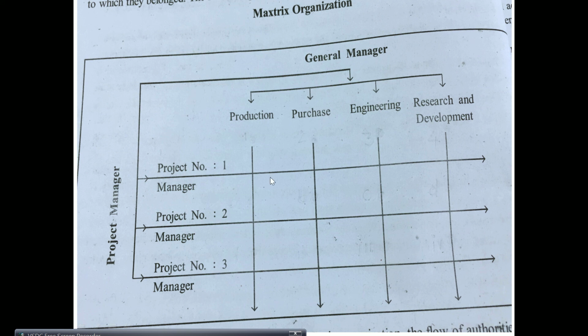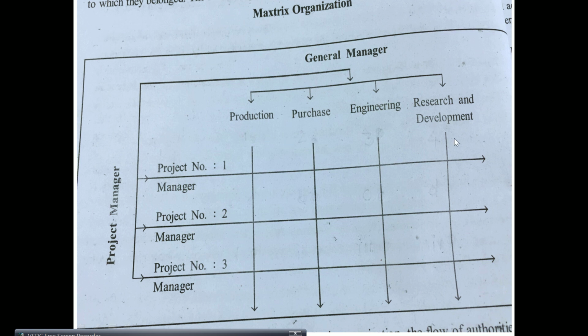The manager has the responsibility of completing the project within time, and once the project is over, all these people will return back to their respective work areas. So now these people are answerable to the functional head as well as the project manager while they are working in the project. So there is a double fold authority here, because they are answerable to both the functional heads and the project managers.